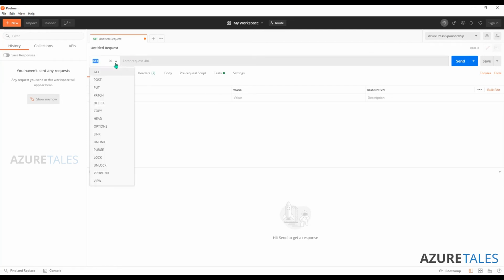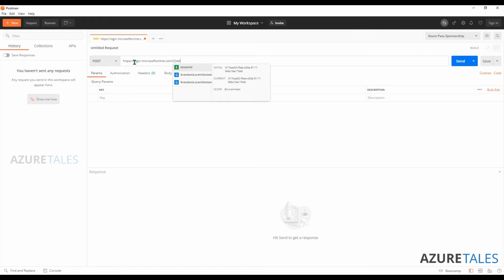So the request is going to be a POST request where we are going to post the client ID, the secret, and all the information that we have in our environment to the login endpoint. So it is going to be https://login.microsoftonline.com/ and now we need the tenant ID.